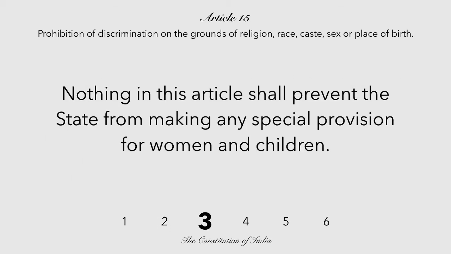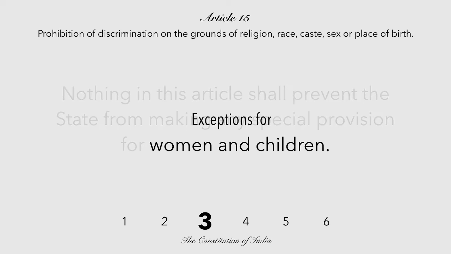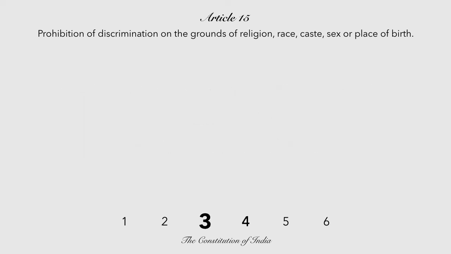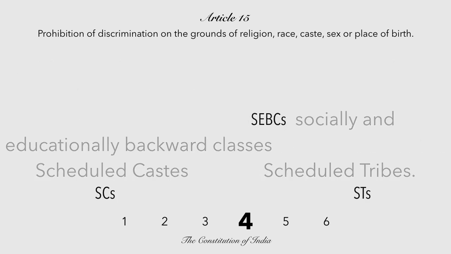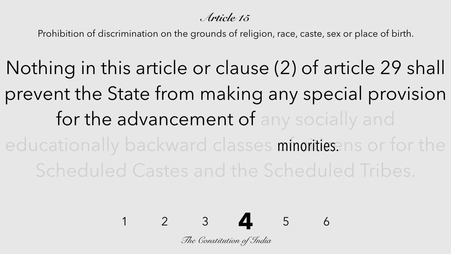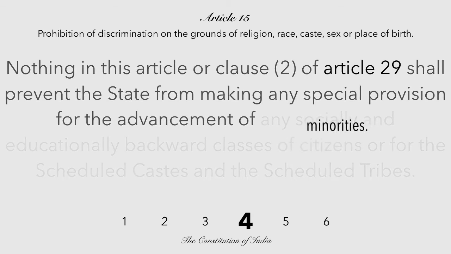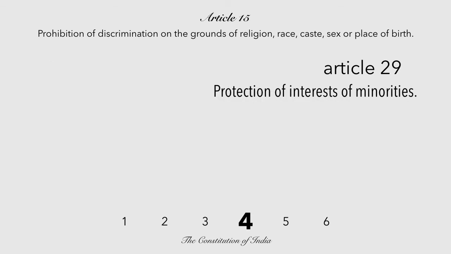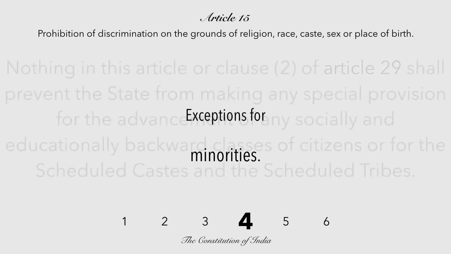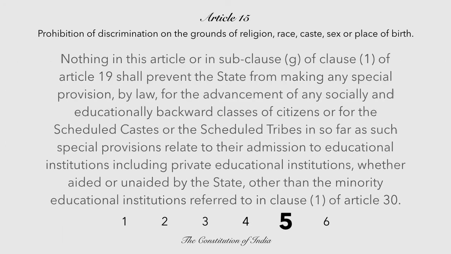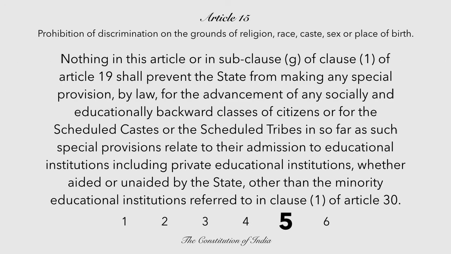Then the third clause creates exceptions in Article 15, exceptions for women and children. Similarly, the fourth clause talks about the socially and economically backward classes, scheduled castes and scheduled tribes, minorities. It creates exceptions for minorities, and it's fair that Article 29 is mentioned because Article 29 is about the protection of interests of minorities.